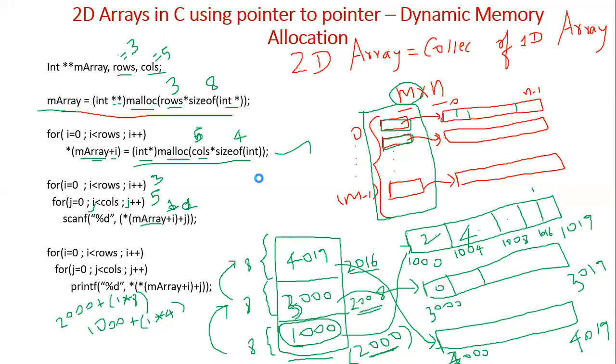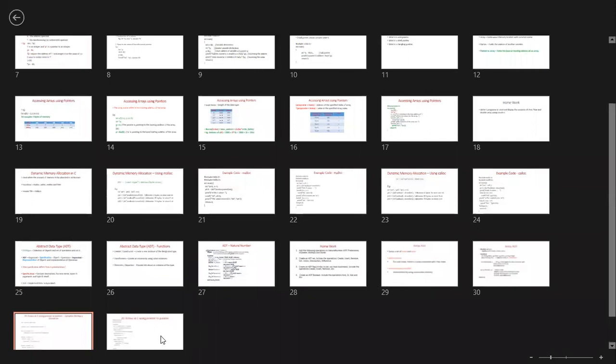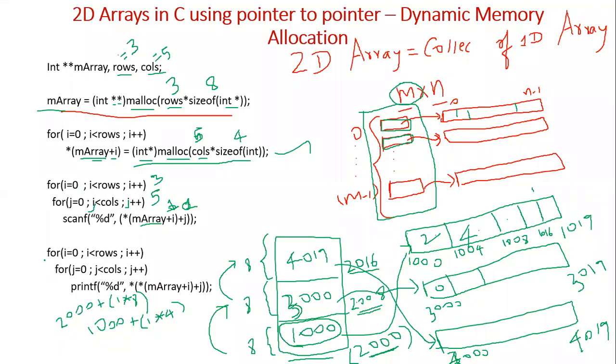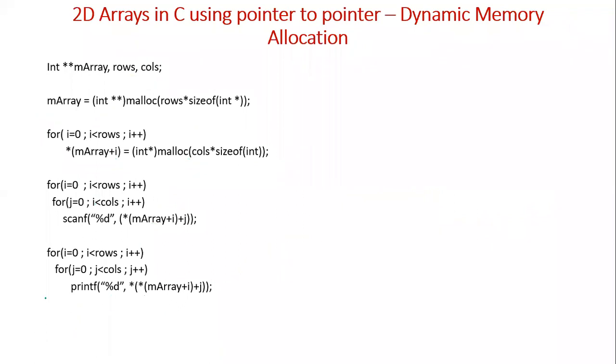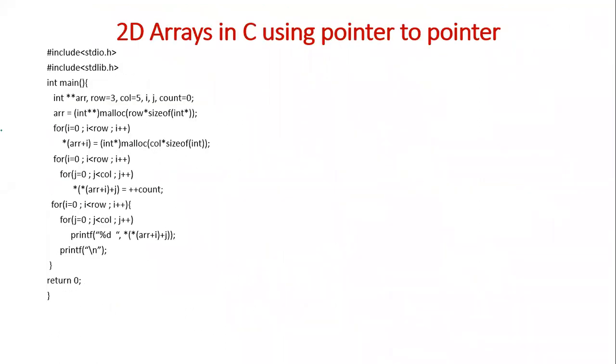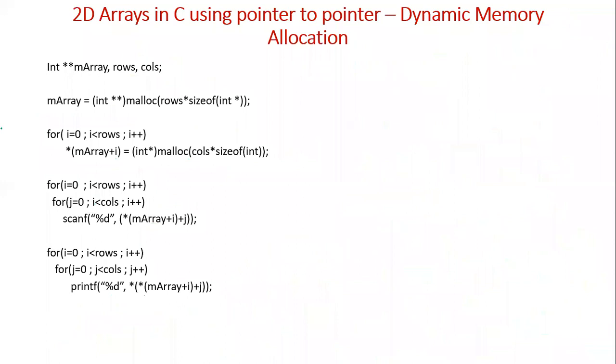And this is to print the array contents. It's very similar to this. Here also, at the beginning you should add a star, right? So this is how we access a two-dimensional array. We create and access a two-dimensional array using pointer to pointer with dynamic memory allocation. So here is a complete program, but say for example here I don't want to use scanf. I want to directly store values. Then how should I do it?